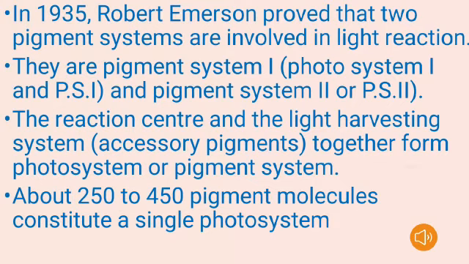In the year 1935, the scientist Robert Emerson proved that two pigment systems are involved in the light reaction. They are pigment system 1 and pigment system 2, that is photosystem 1 and photosystem 2. The reaction center and the light harvesting system, that is the accessory pigments, together form the photosystem or pigment system. In each pigment system, about 250 to 450 pigment molecules constitute a single photosystem.